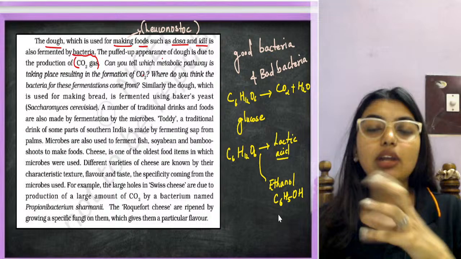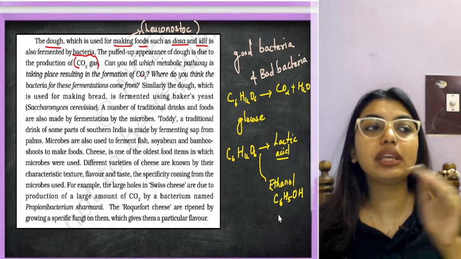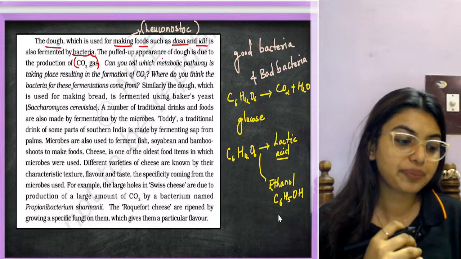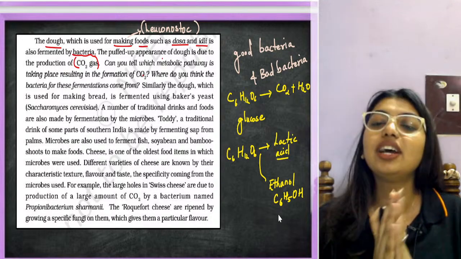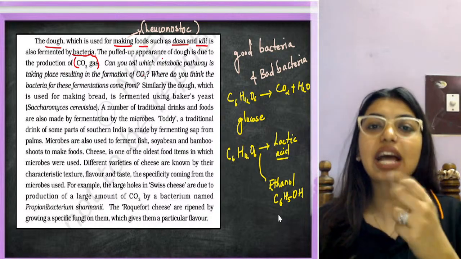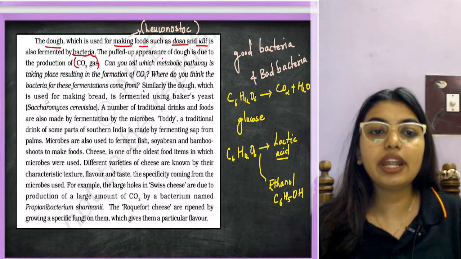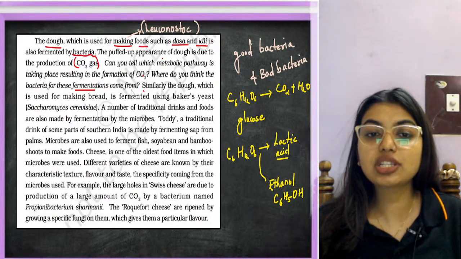Now, how do we make wine? How do we make all these fermented drinks? That is because of this ethanol release only, right? Ethanol release only. So that gives the alcoholic content. Understood? That gives the alcoholic content.